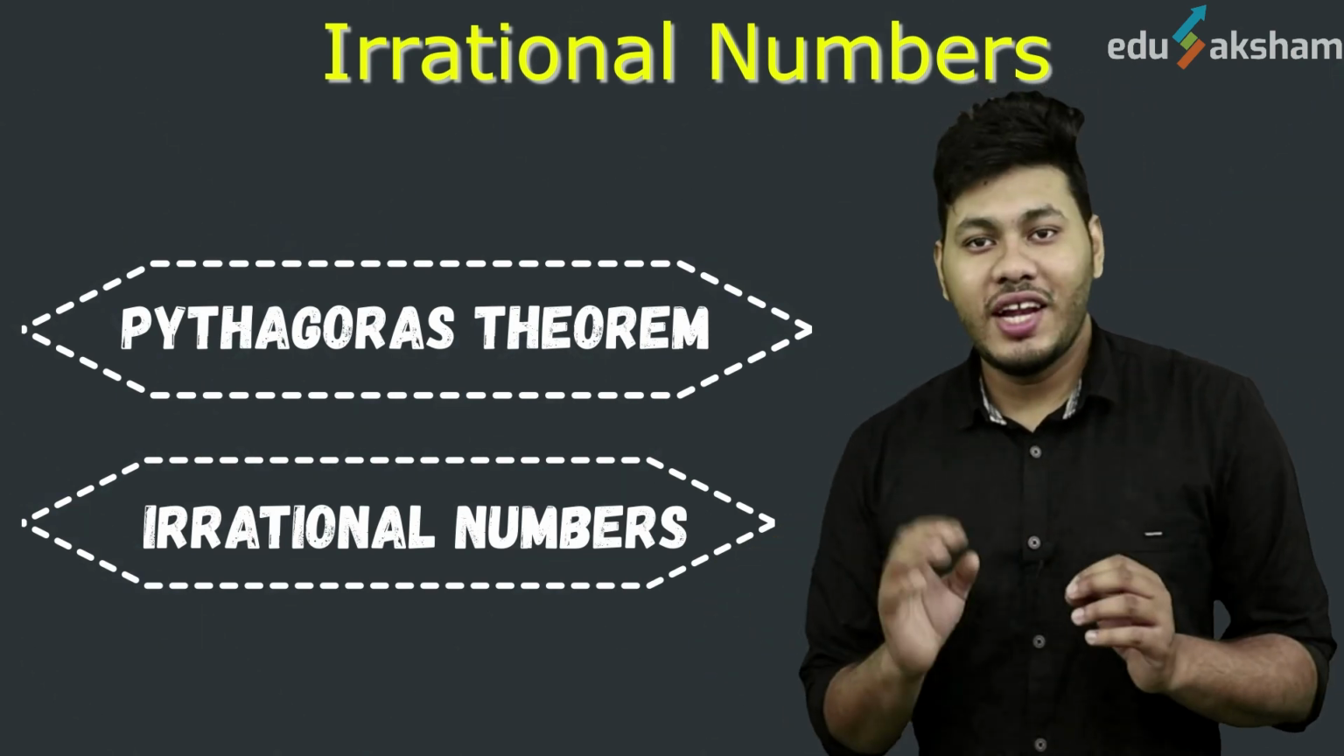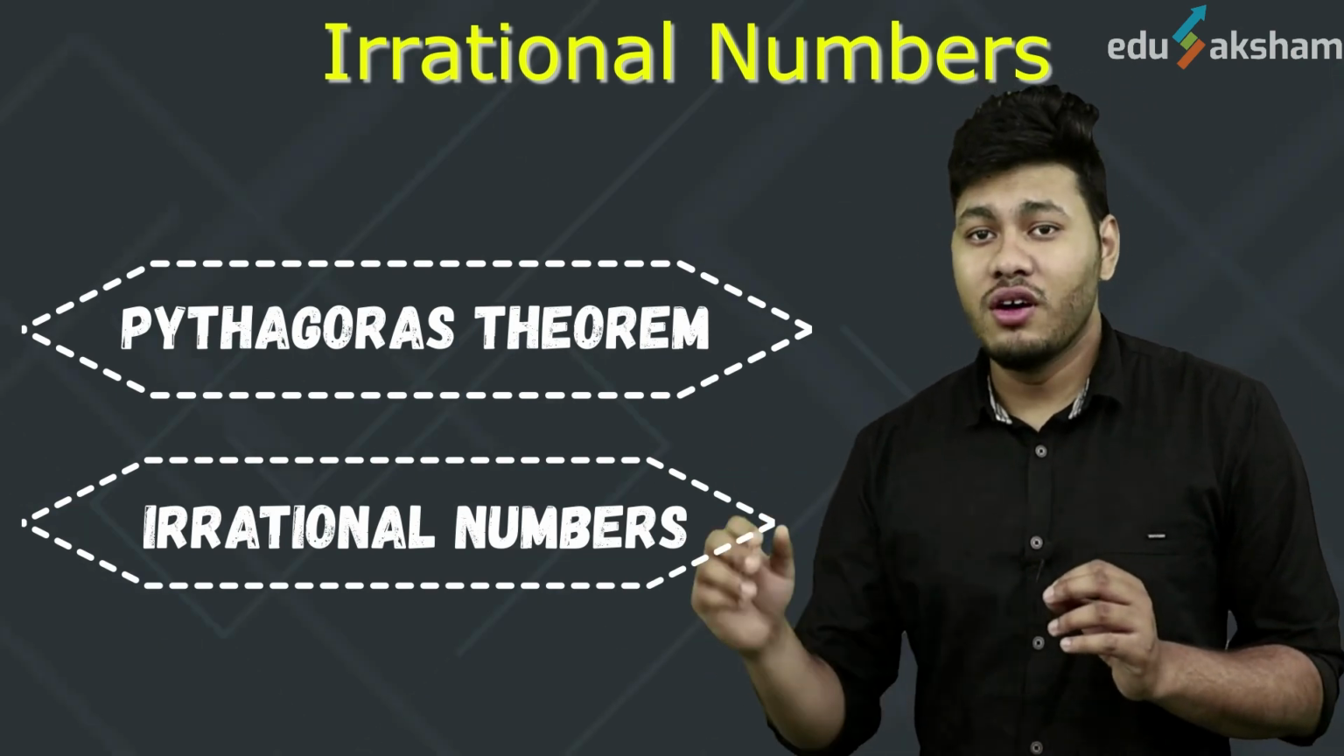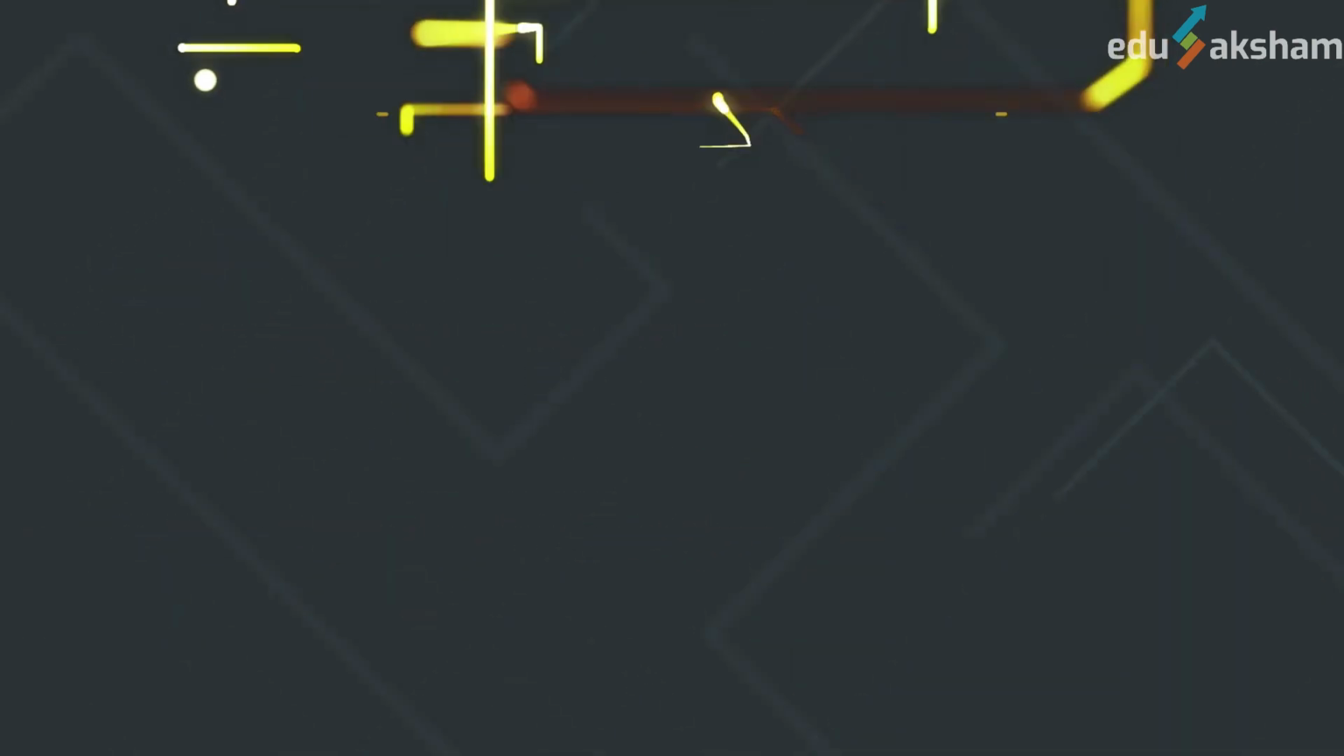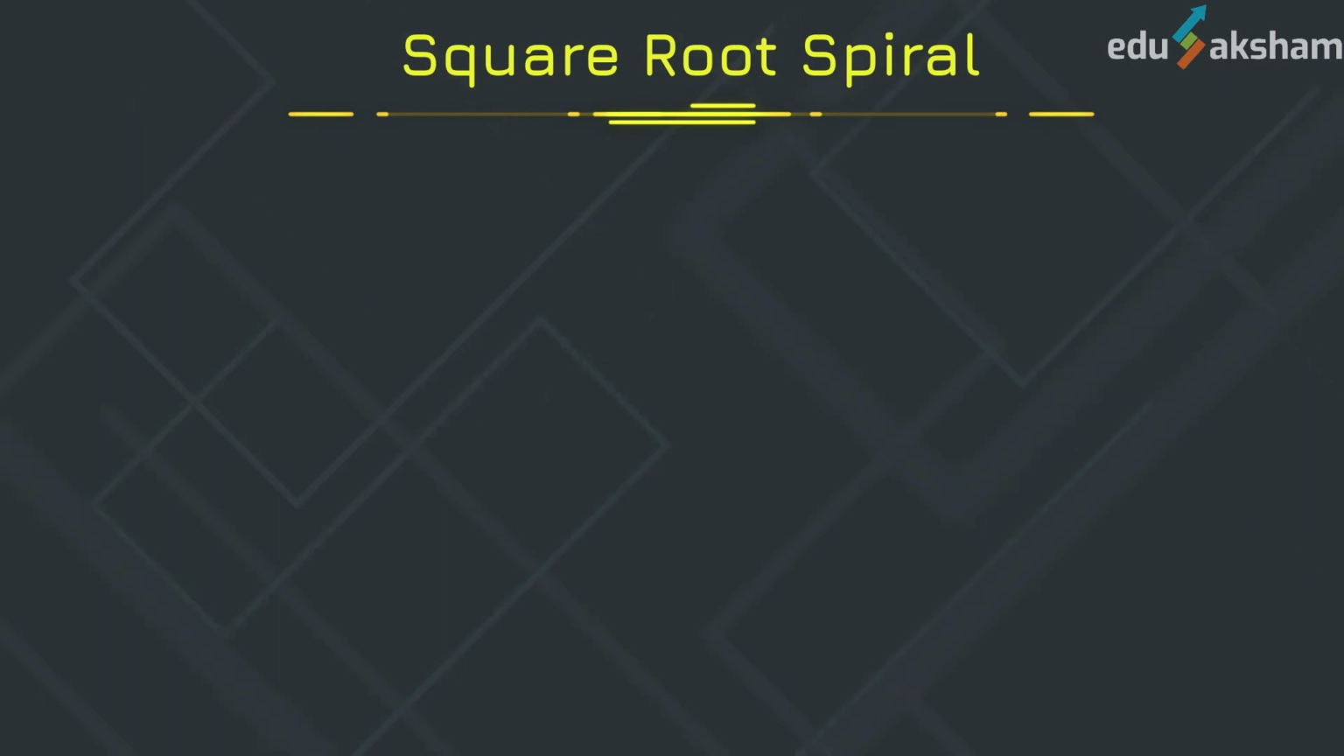Now, since I've given you an idea about the Pythagoras theorem and you already know about irrational numbers, let us see an interesting geometric figure which is related to these concepts. This is called the square root spiral. Doesn't the name sound interesting? So let us learn about it.